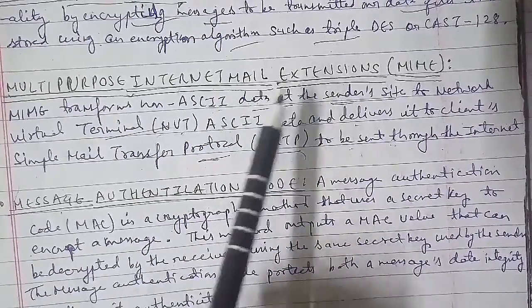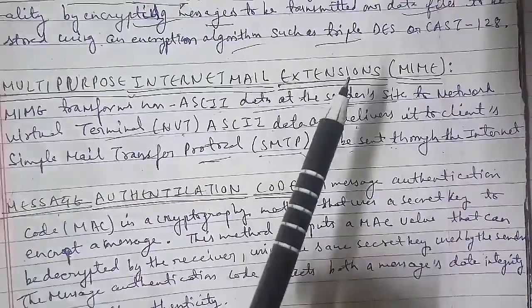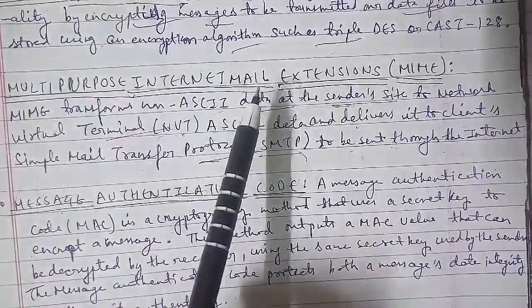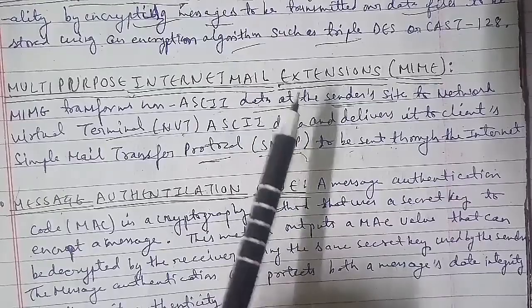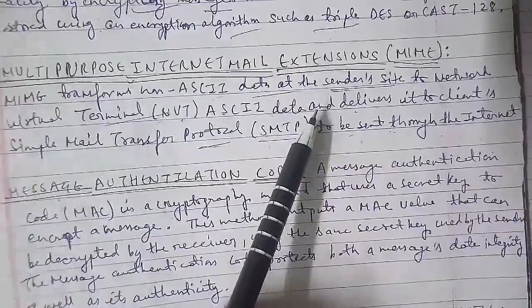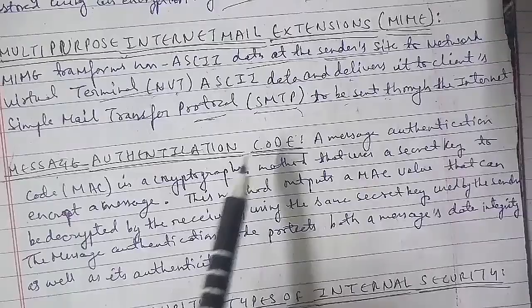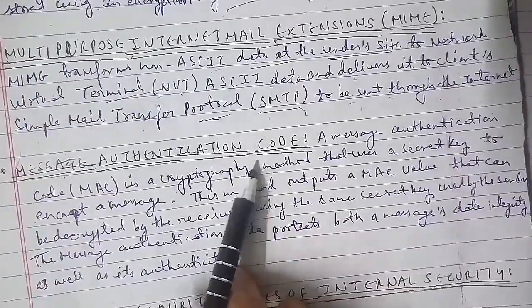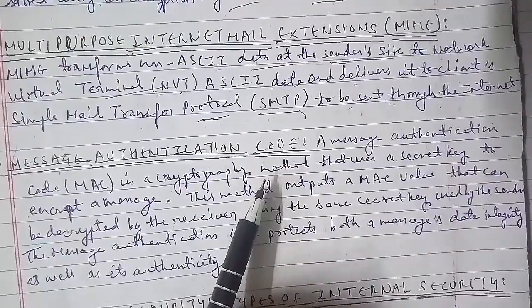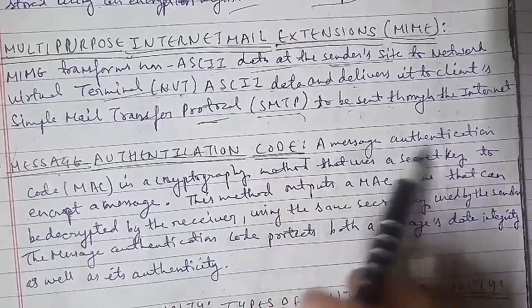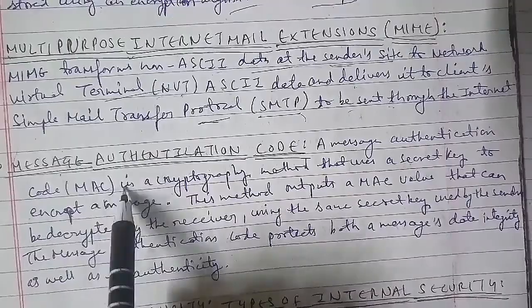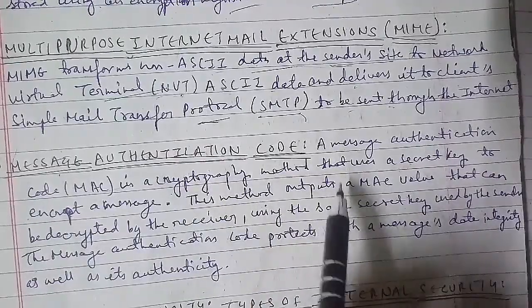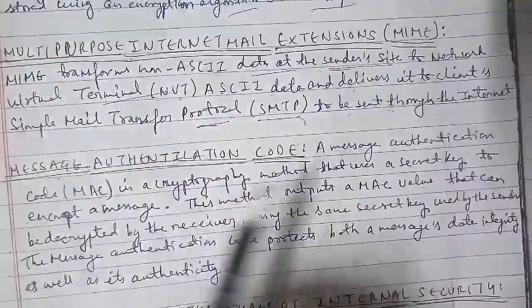Now we'll discuss the third one, that is the Message Authentication Code, MAC. A message authentication code, that is MAC, is a cryptographic method that uses a secret key to encrypt a message, and this method outputs a MAC value that can be verified by the receiver using the same secret key used by the sender.